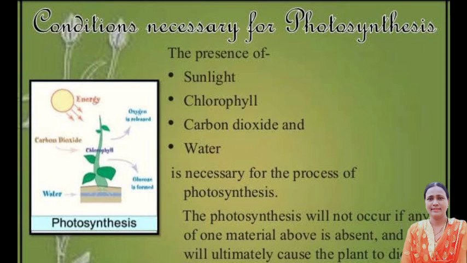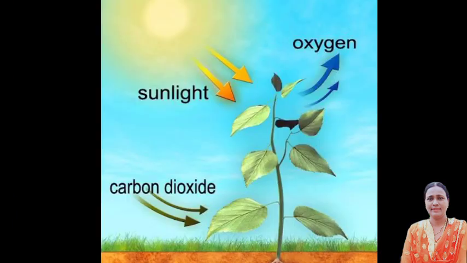Water is also another raw material which is required for photosynthesis. It is absorbed by the roots from the soil and transported upward through the xylem to the leaves and then to the photosynthetic cells. And these water molecules split in the presence of sunlight to form hydrogen and oxygen, and this is called photolysis of water. Other materials required for photosynthesis are nitrogen, phosphorus, iron and magnesium, which are taken up from the soil.